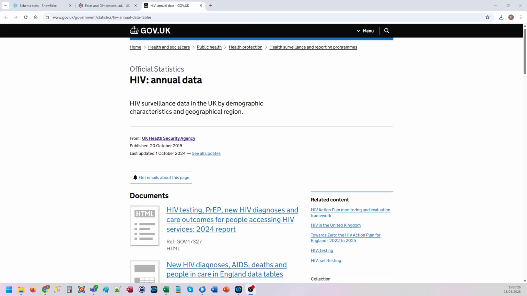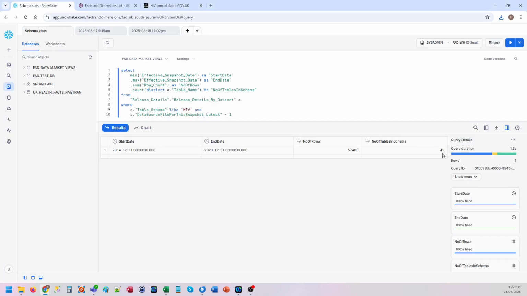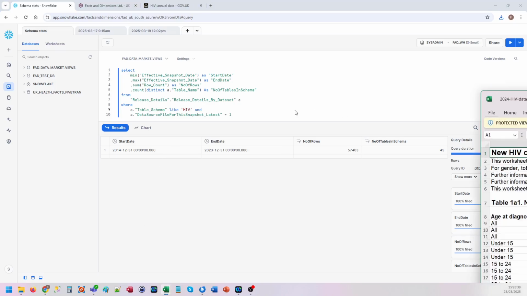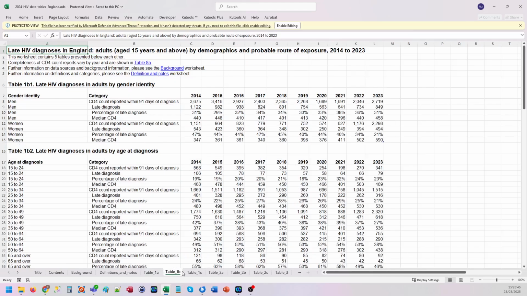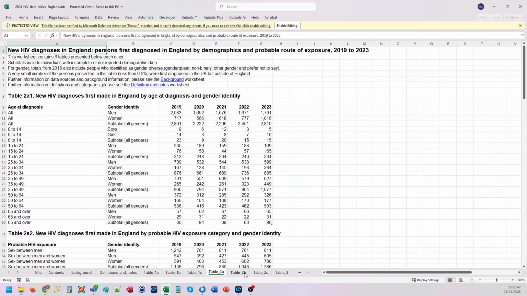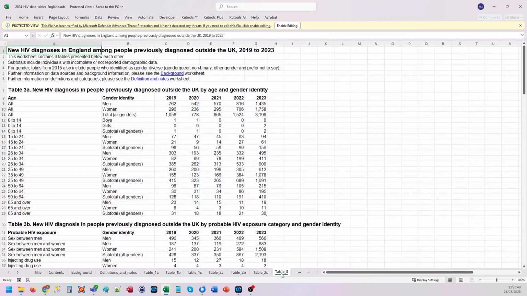This one we're covering HIV annual data. So let's see, there's 45 tables, 57,000 rows, data going back to December 2014. And you can see the sort of data here, if I just drag this Excel file over. As you can see, not exactly the most data import friendly.